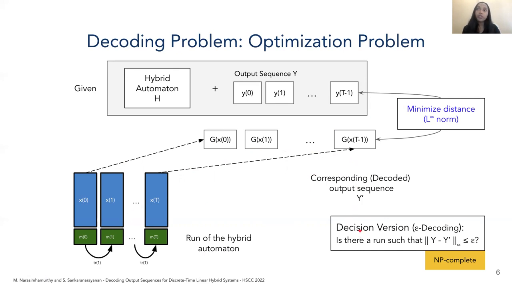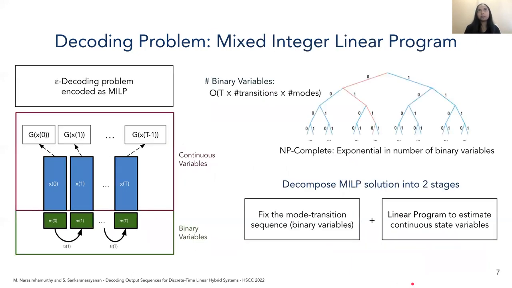In the decision version of this problem, which we call the epsilon decoding problem, we ask if there is a run of the hybrid automaton such that the distance between the given output sequence and the decoded output sequence is bounded by some value epsilon, which is a tolerance parameter. And it turns out that this problem is NP complete.